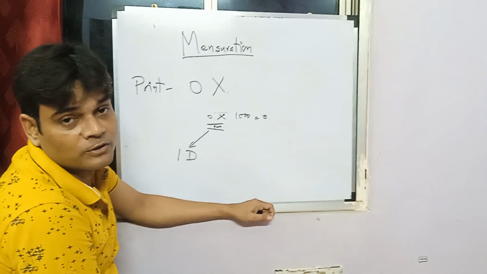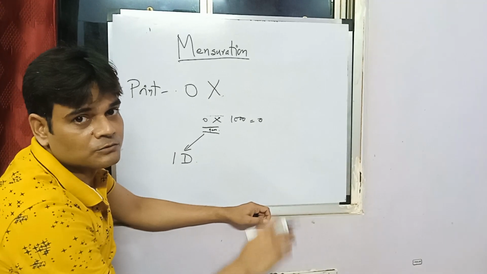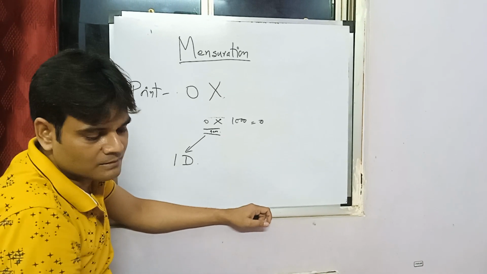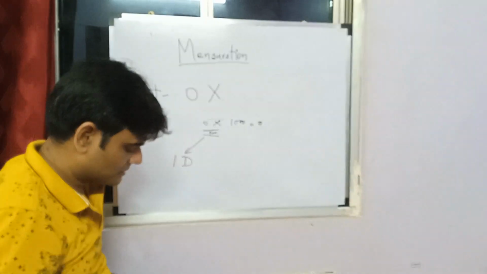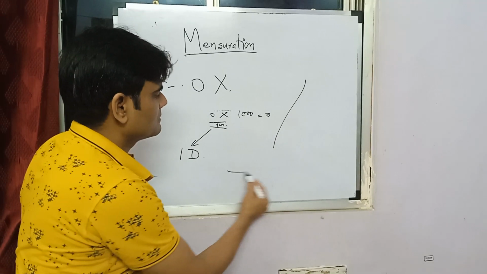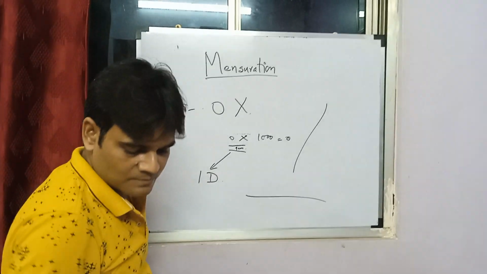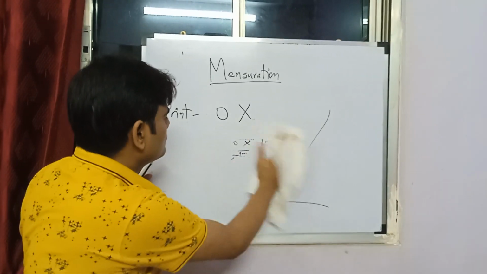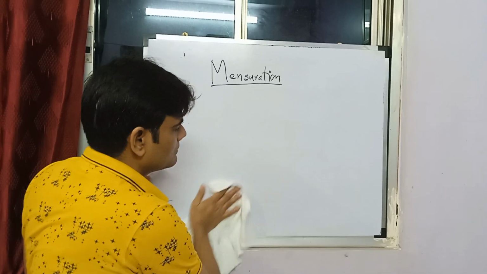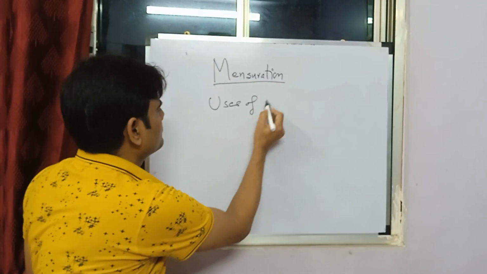let's stick to the point that a point has no dimension, but when those points are joined, when we have multiple thousands and millions of points, we get a line. So a line is one dimension. A one dimension, 1D starts with a line. This is one line, this is one line. What is the practical next point? Where do we use 1D? Where do you want to use 1D? Uses of one dimension.